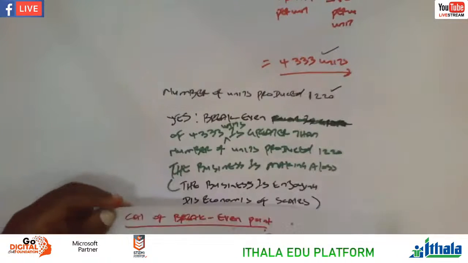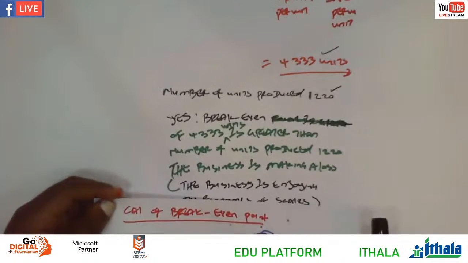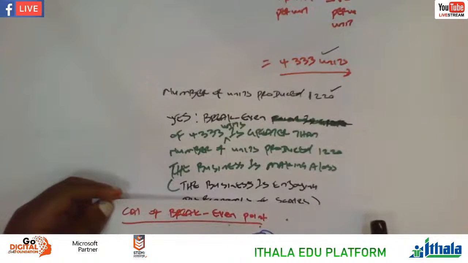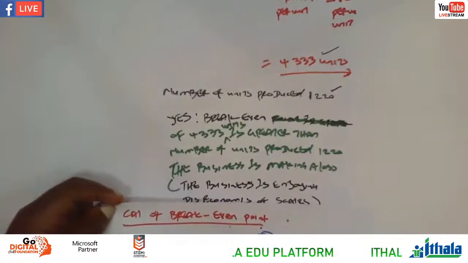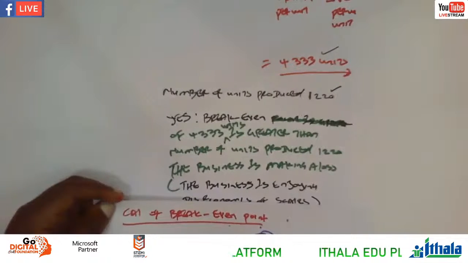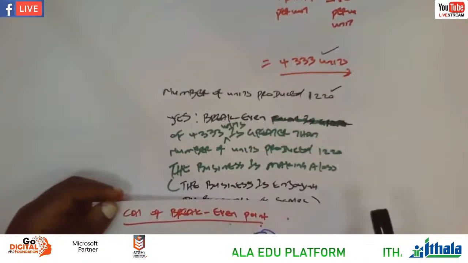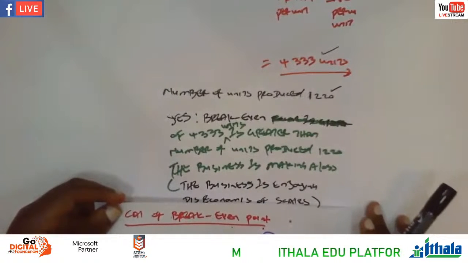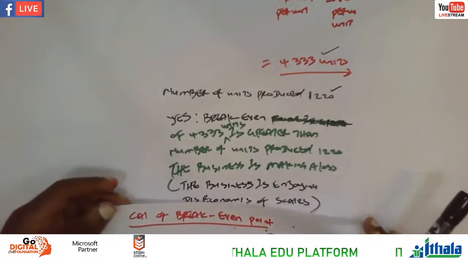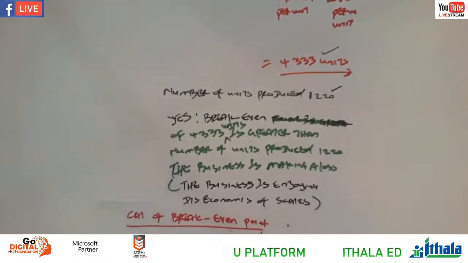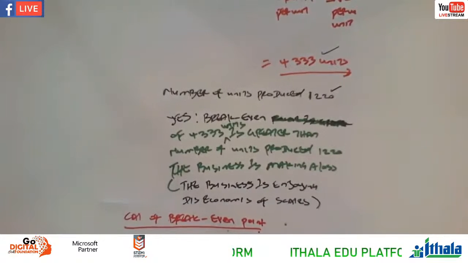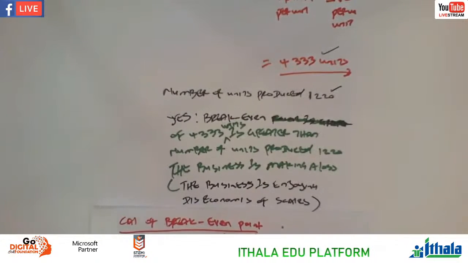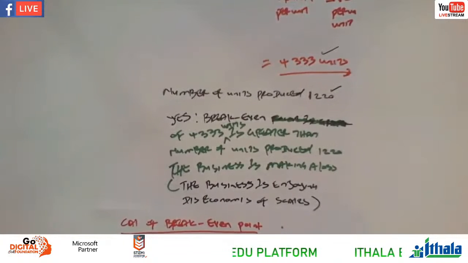And we made an assumption here that our break-even point is 4,333, and the number of units produced is 1,220. So it's obvious here we're making a loss because the number of units produced are less. So which means we are below, according to our graph where I was showing you the break-even point, right? If they ask whether the business is making a profit here, we have to comment, or they can phrase the question on the break-even point in different ways. Next week, we're going to continue dealing with such kind of questions, the real activity.